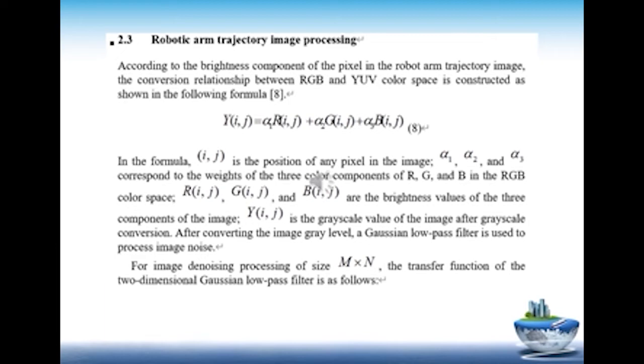After converting the image gray level, a Gaussian low-pass filter is used to process image noise. For image denoising processing of size, the transfer function of the two-dimensional Gaussian low-pass filter is as follows.